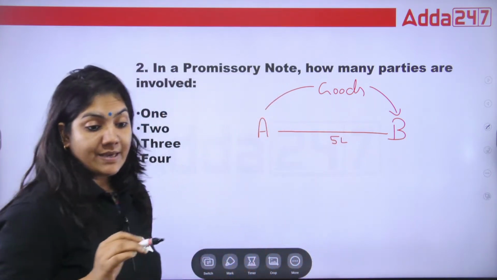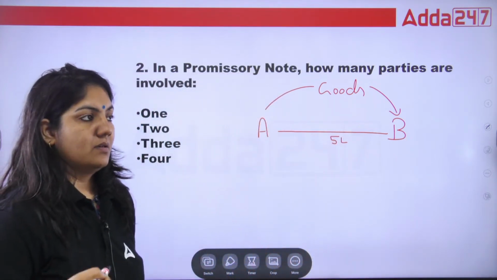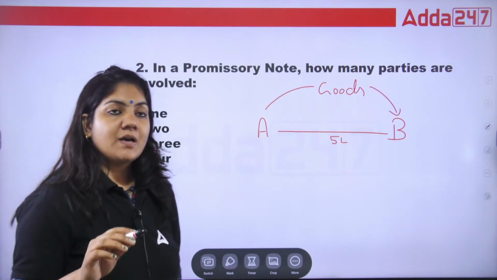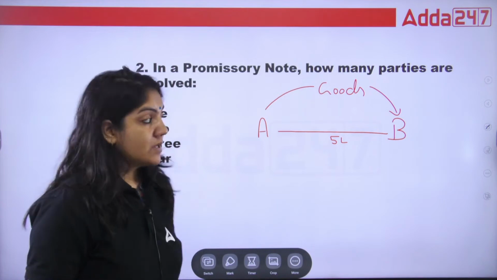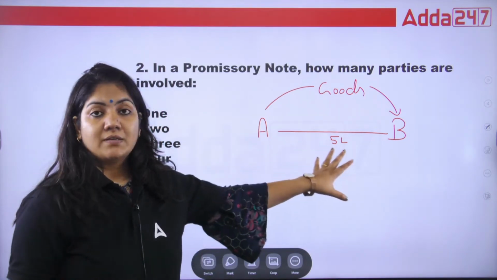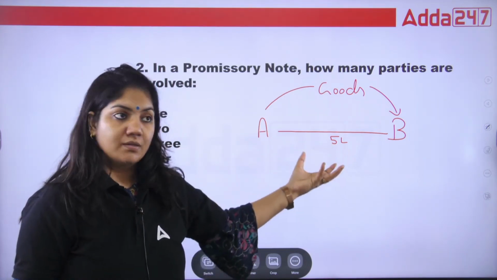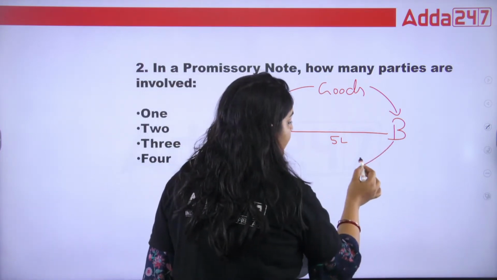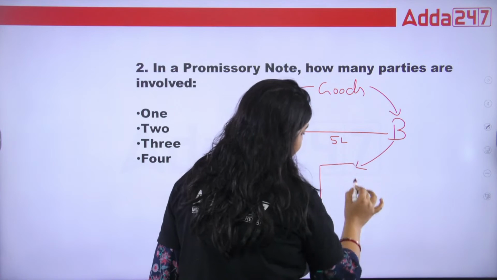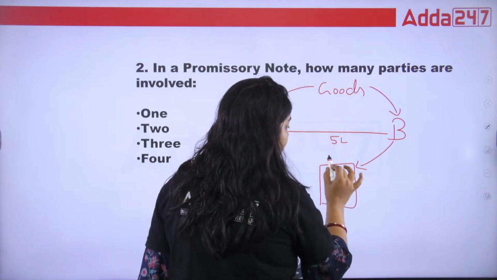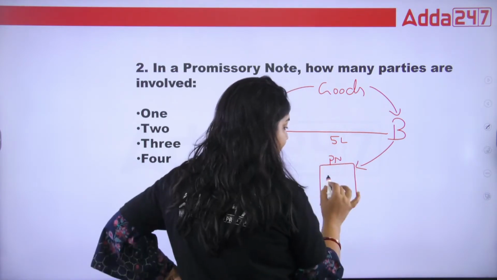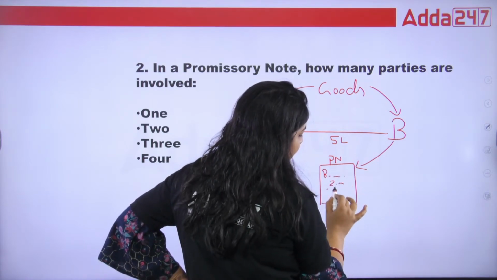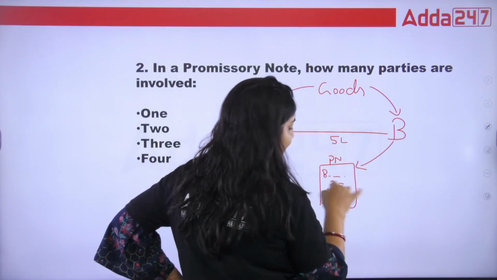But at that time, B says that he cannot give the money right now, and will give it after 2 months. So A says you have to write this in a written document. So B makes a document, which is the promissory note, in which B says that after 2 months, I will give you your 5 lakh rupees on that date.